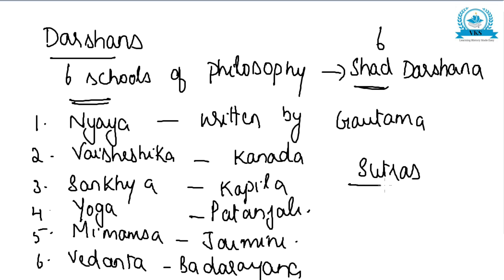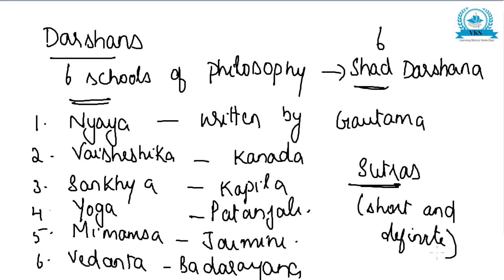We have already discussed what are sutras. They are condensed form, that is short and definite. So there are 6 schools of Indian philosophy. They form an important part of Vedic literature, and they are called as Shad Darshana. They are Nyaya, written by Gautama, Vaisheshika Kanada, Sankhya Kapila, Yoga Patanjali, Mimamsa Jaimini, and Vedanta Badrayana. And they are written in the form of sutras, which are short and definite. So these are about darshanas.